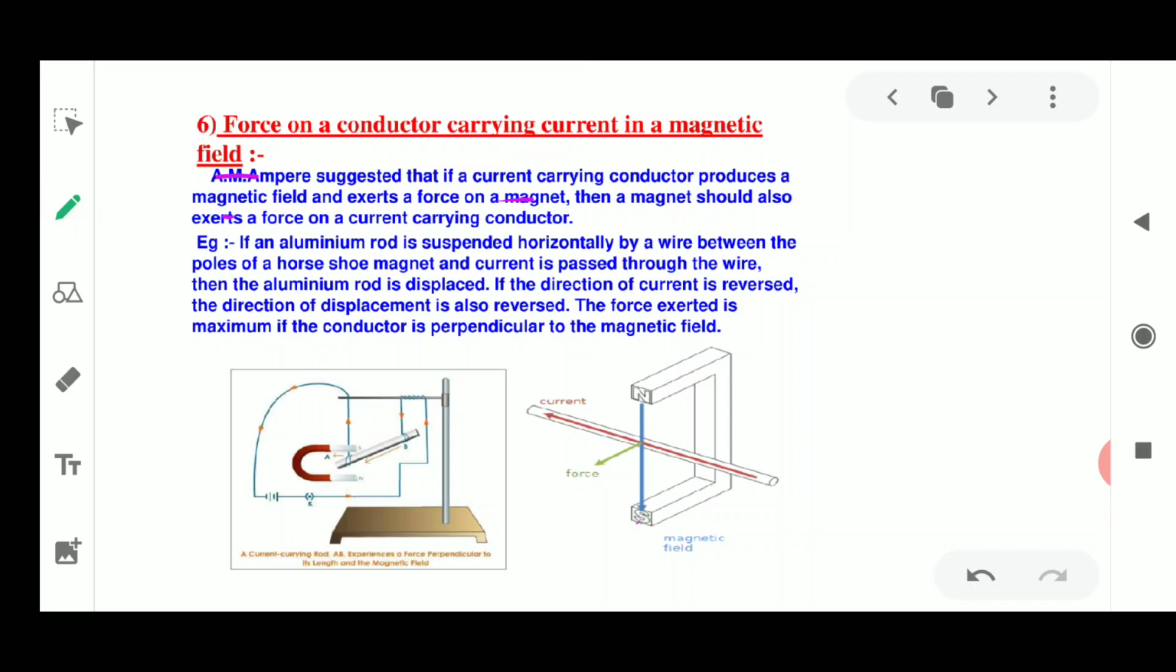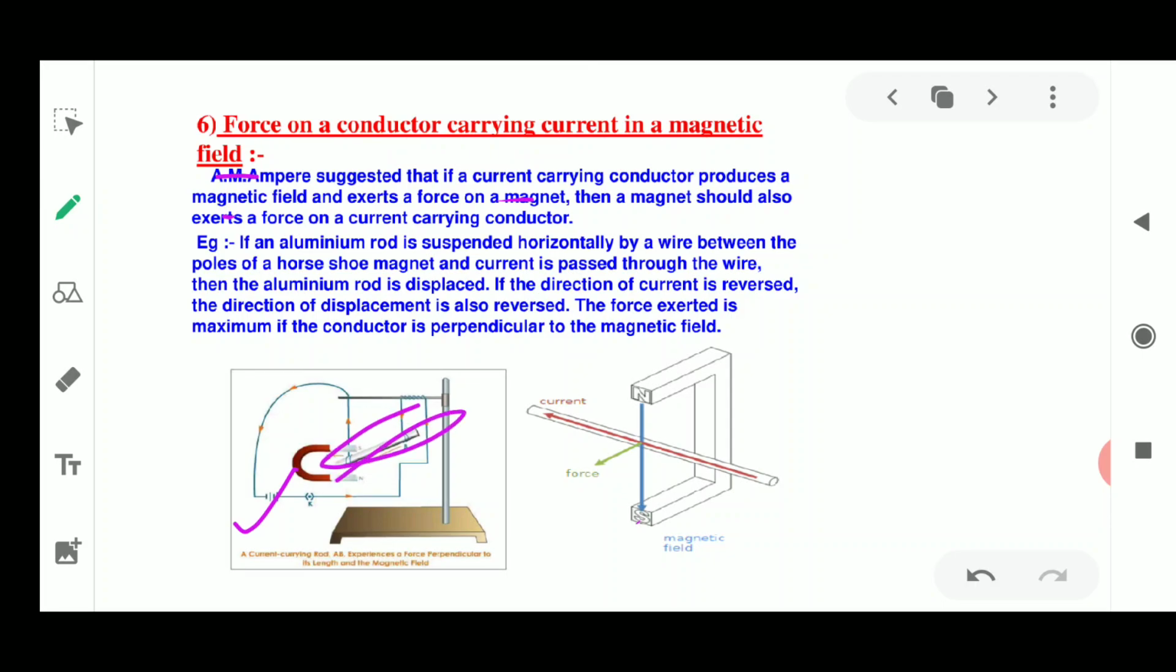Now we have already connected the aluminium rod. We have to switch it on and observe what is happening in the rod. We can see that the rod is getting displaced. Once the horseshoe magnet is placed near the rod, the aluminium rod is displaced from its place.